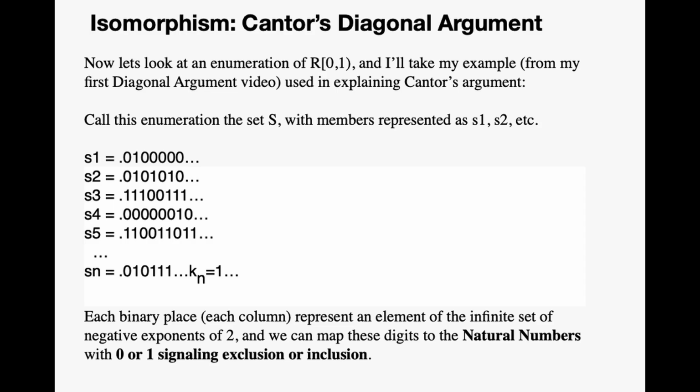Now let's look at an enumeration of reals in 0, 1, and I'm going to take my example from my first diagonal argument video that's used in Cantor's argument. We'll call this enumeration the set S with members represented as S1, S2, etc. So each binary place, each column represents an element of the infinite set of negative exponents of 2, and we can map these digits to the natural numbers with 0, 1 signaling exclusion or inclusion.